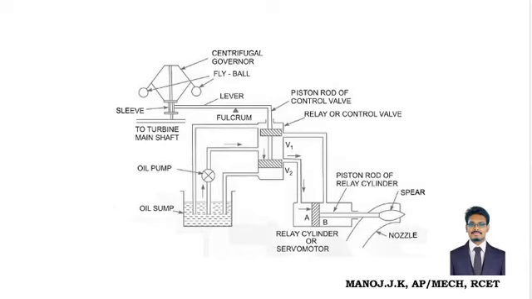When the speed of the turbine decreases, the fly ball, due to its dead weight, due to the gravitational action, comes down and pushes the sleeve downwards. Due to the fulcrum action, the piston moves upwards. Therefore, it fills through the second pipe.